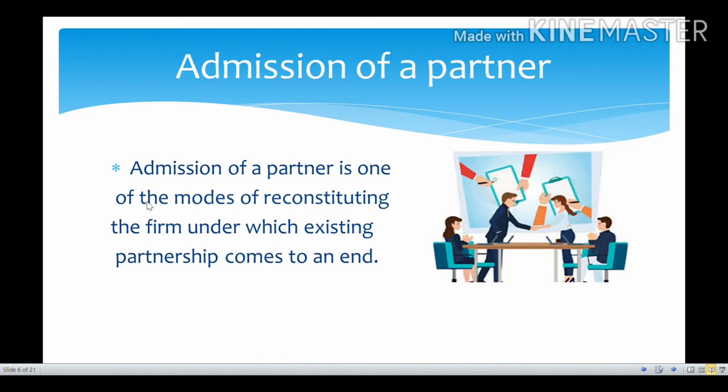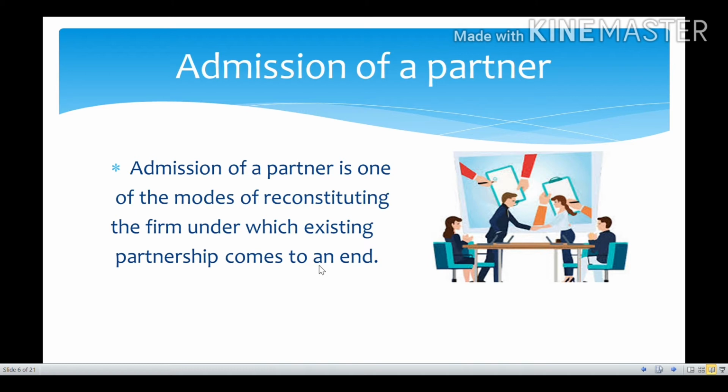Okay, so admission of a partner is one of the modes of reconstituting the firm under which existing partnership comes to an end. So as a new person is admitted into a partnership firm, the partnership firm will be reconstituted again. Means different profit sharing ratios will be there, different profits and losses will be there, different duties may be assigned, like that.